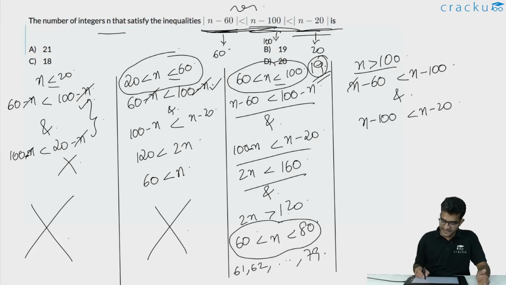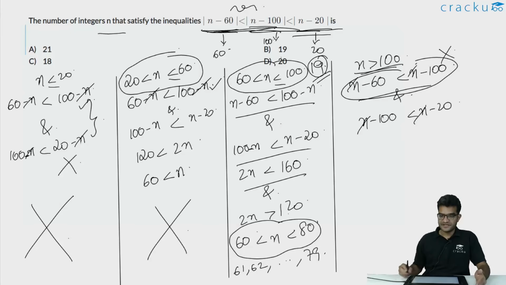We can cancel n. So we want minus 60 to be less than minus 100, which is not true, because minus 60 is actually greater than minus 100. So the first part of this inequality is not true whenever n is greater than 100. In the second part, minus 100 is actually less than minus 20. This is true, but we know that the first part is not true. So both the inequalities are never satisfied whenever n is greater than 100.